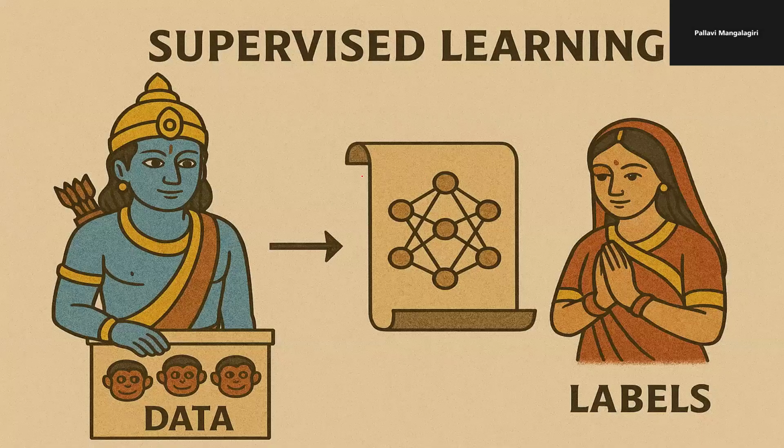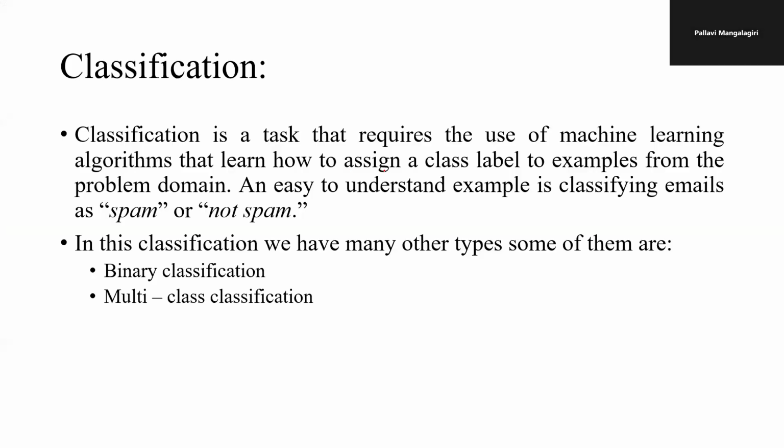When we compare the Ramayana model with supervised learning, we need to classify all the good and evils along with the labels. This is the label of good, and we need to generate the label of evil as well. Like that, we are going to classify all the data according to the circumstances. Classification, as I said, means we assign a class label, and based on the class label we define all the domains. Like how we classify spam mails and non-spam mails, in the same way, when we compare the Ramayana, we can have the good and evils in separate sections.